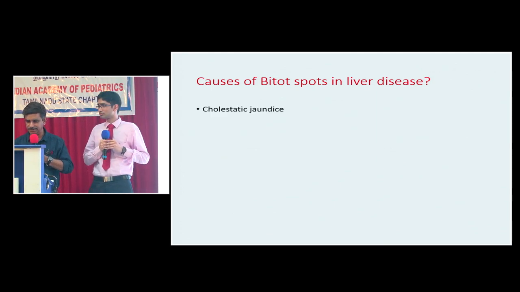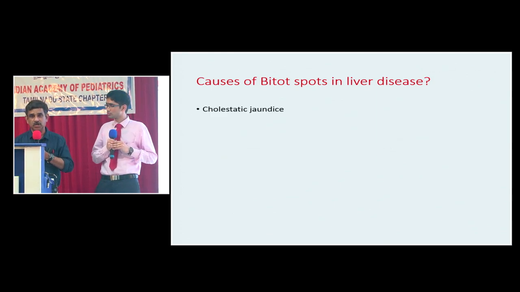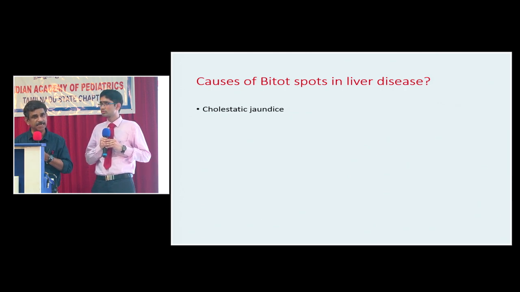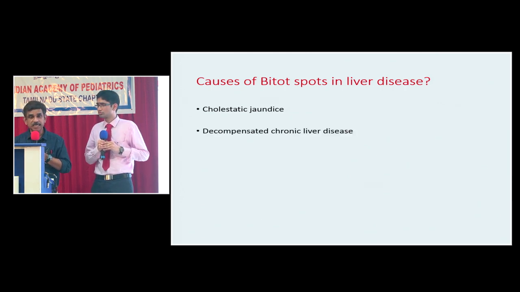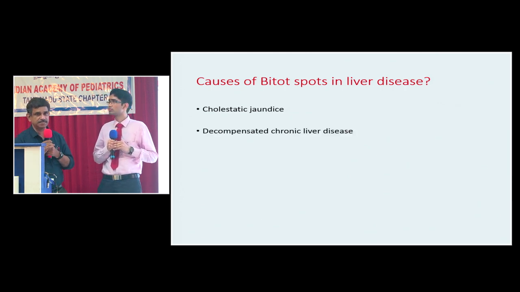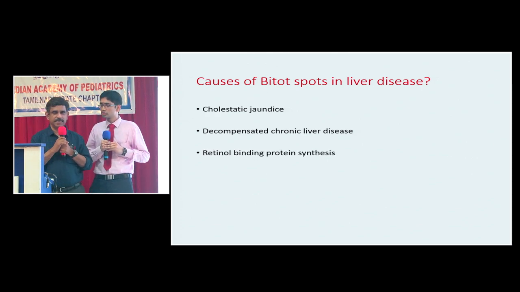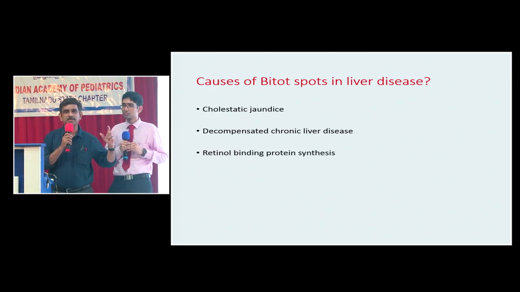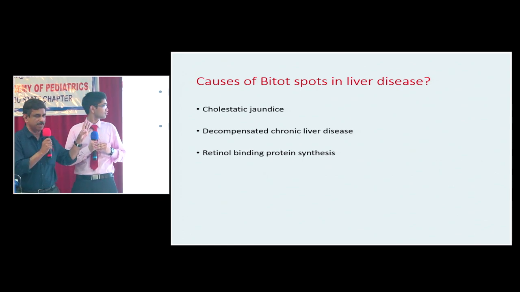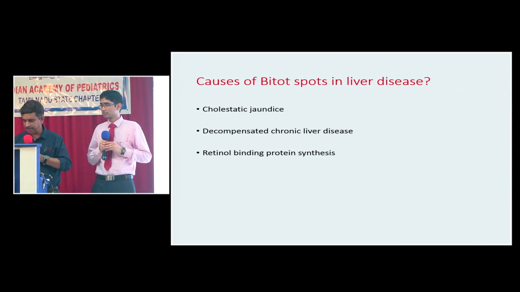Sibi, any idea? Cholestatic. Cholestatic jaundice. What happens in cholestasis? Fat-soluble vitamins A, D, E, and K cannot be absorbed. Decompensated chronic liver disease, when the liver disease is advanced. Why? Because the transport protein is retinol binding protein. The damaged liver is not able to synthesize sufficient amounts of retinol binding protein. Okay, so vitamin A cannot be transported.